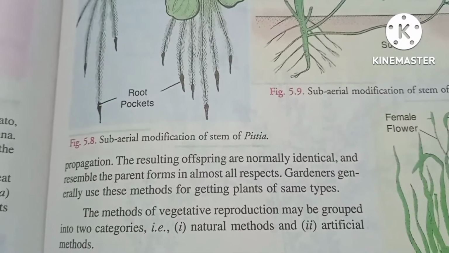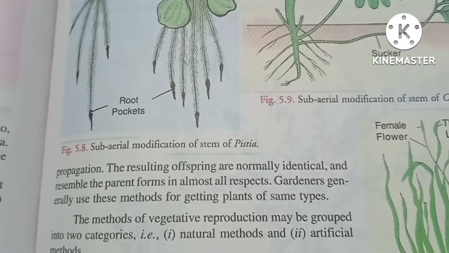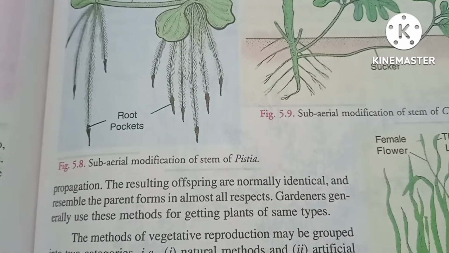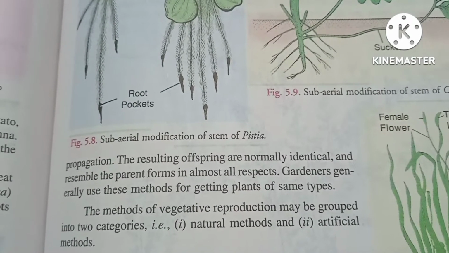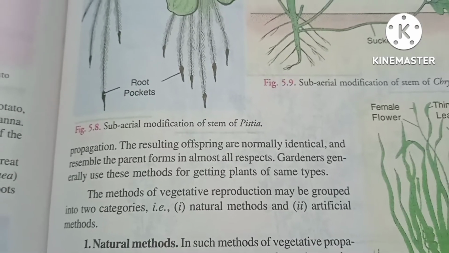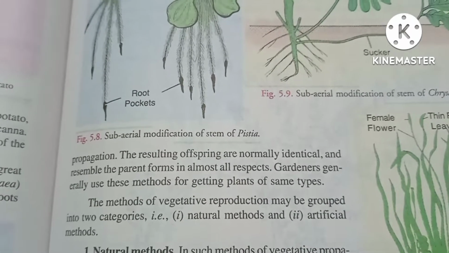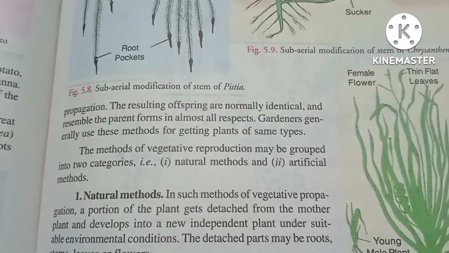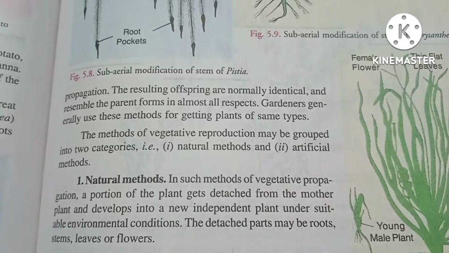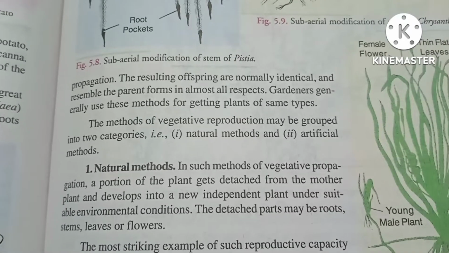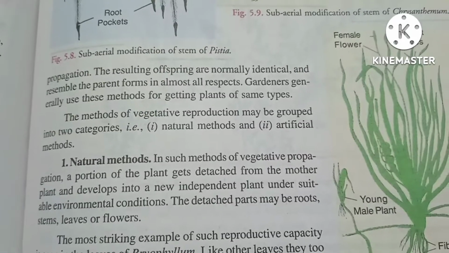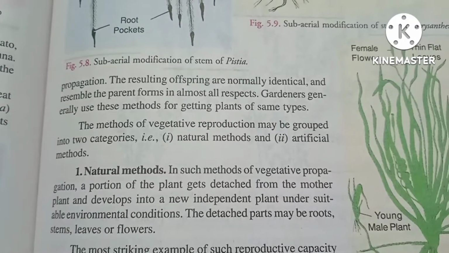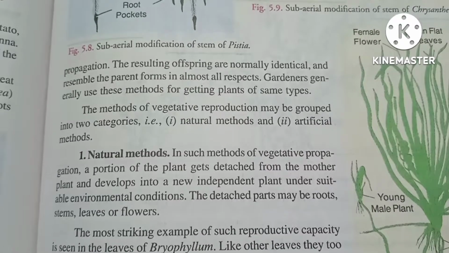The methods of reproduction may be grouped into two categories, that is, firstly, natural methods and secondly, artificial methods. Natural method: in such methods of vegetative propagation, a portion of the plant gets detached from the mother plant and develops into a new independent plant under suitable environmental conditions. The detached parts may be root, stems, leaves, or buds.